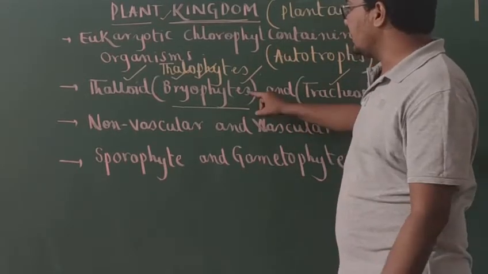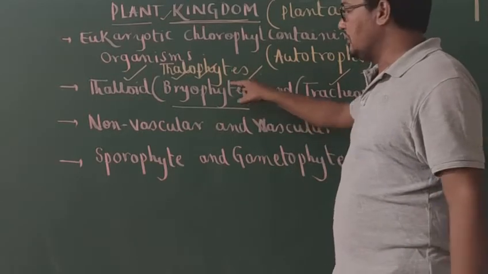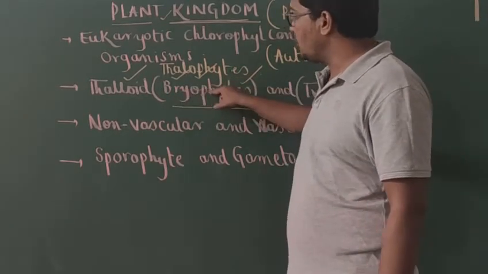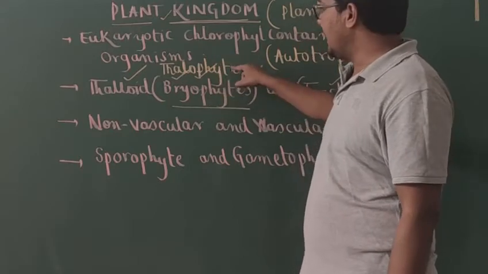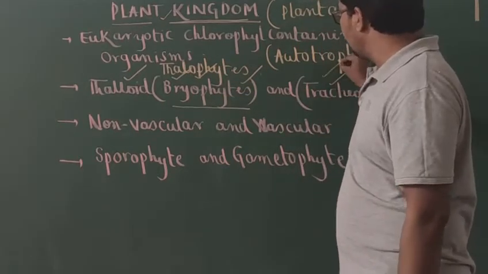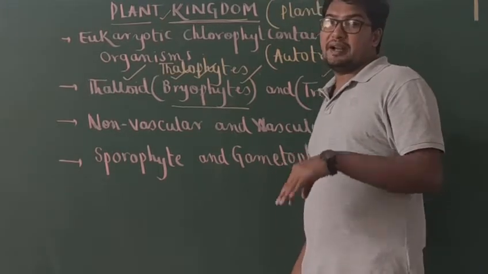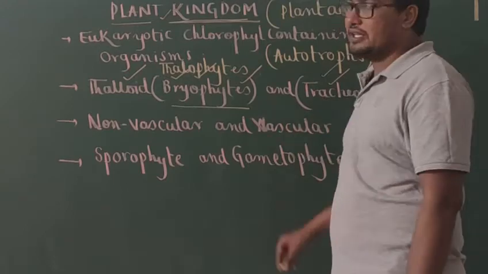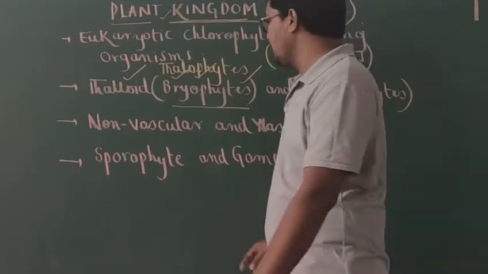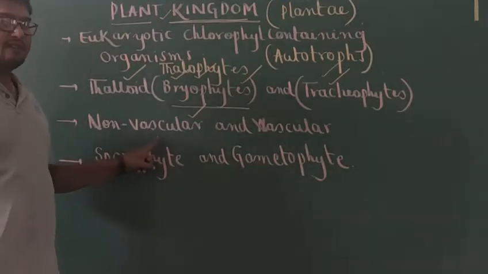But in bryophytes, you don't find such differentiated body. So undifferentiated plant body is called thallus, and such type of plants are called thallophytes. If the body of a plant is differentiated into structures like roots, stem and leaves, such plants are commonly called tracheophytes.